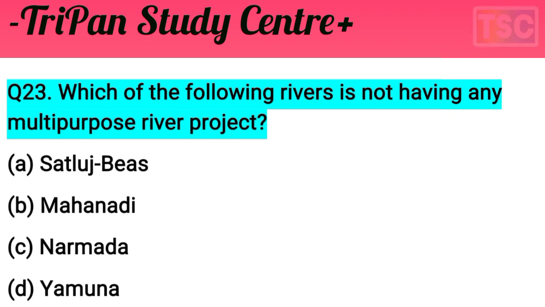You know that Satluj Beas is a multi-purpose project, B is a multi-purpose project, and Narmada is also multi-purpose. But mind the D option here. Yamuna is not having any multi-purpose river project. The option D is the correct answer for this question. The answer Yamuna is correct.